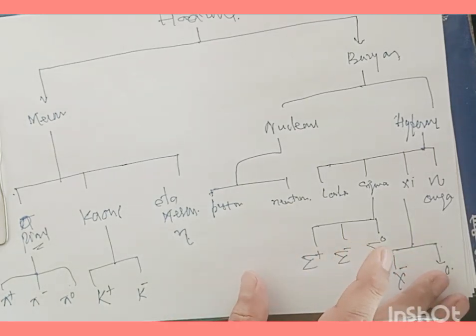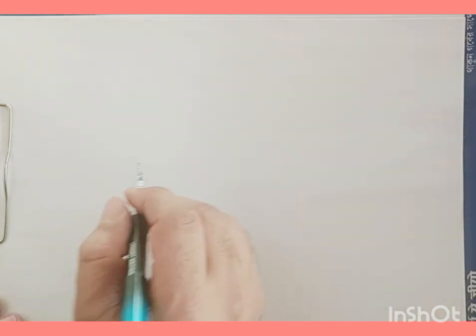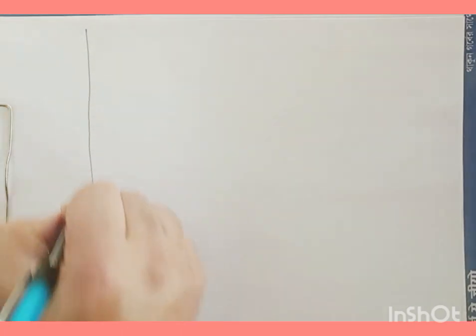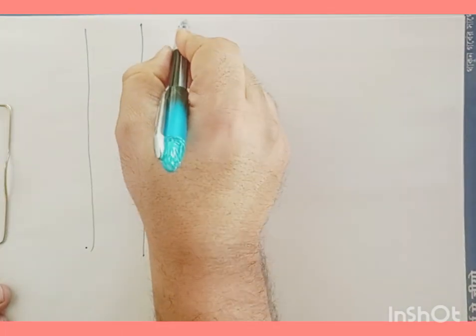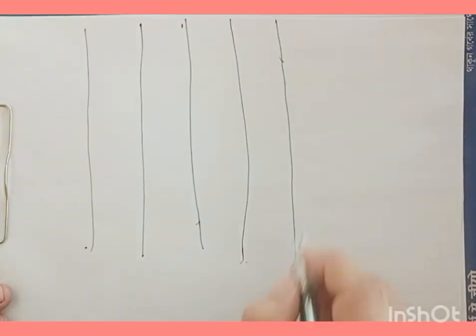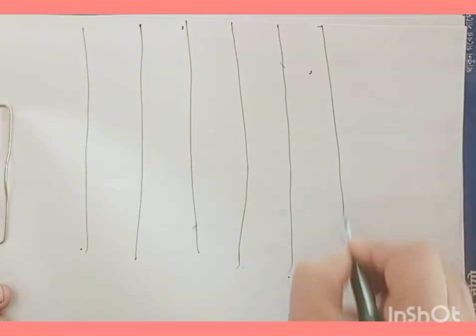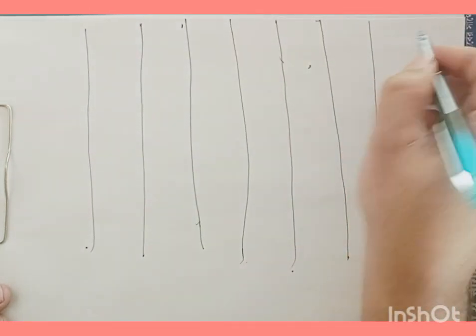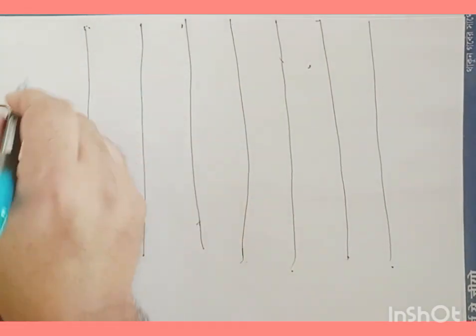Now the better option here is to go with a table, because it's always better to have a table, and once we have a table, we can have a clear look at these things. I'll start with mesons. What we have is particles, their antiparticles, then the charge, then the spin, and the mass. Then mean life, and the typical decay. I would like to put that in the last line. So let's go with the family here.